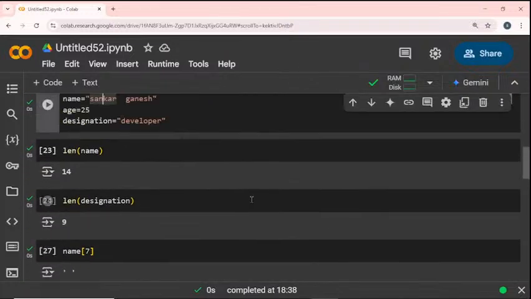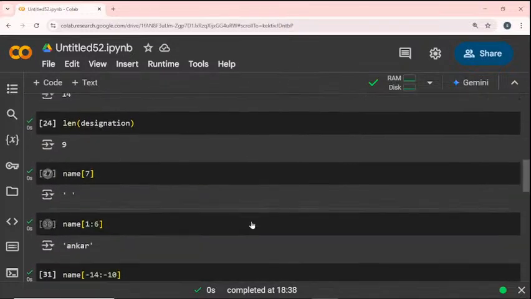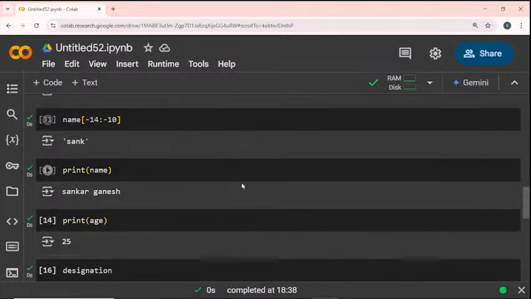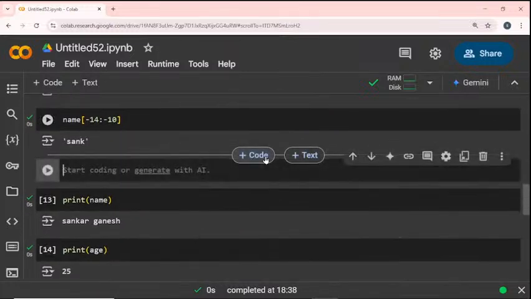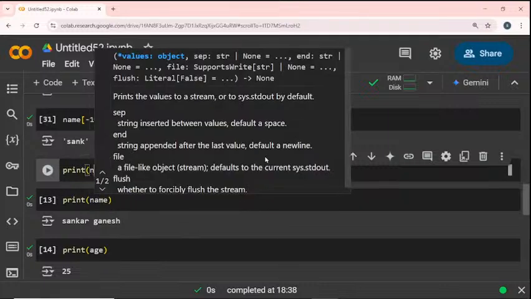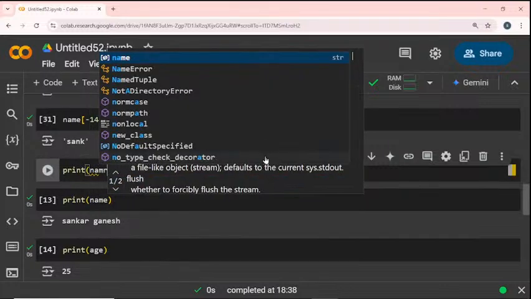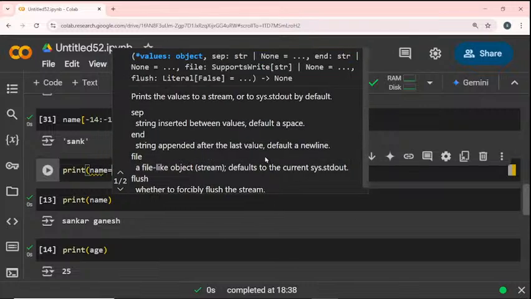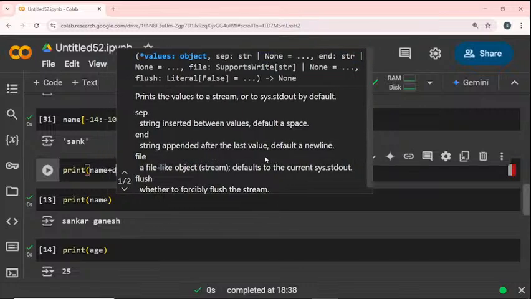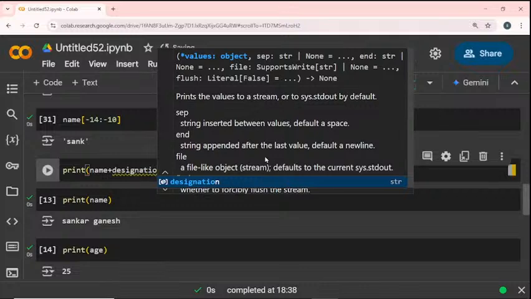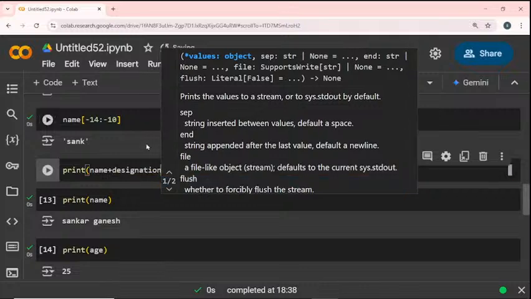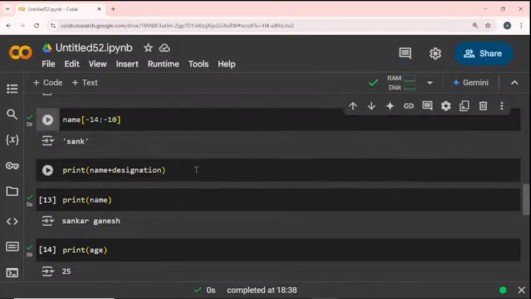Okay, so now I will combine two different strings, like string concatenation. I will give print of name plus designation. My name and my designation will be combined as a single string. My name is one string, and designation is another string, right?